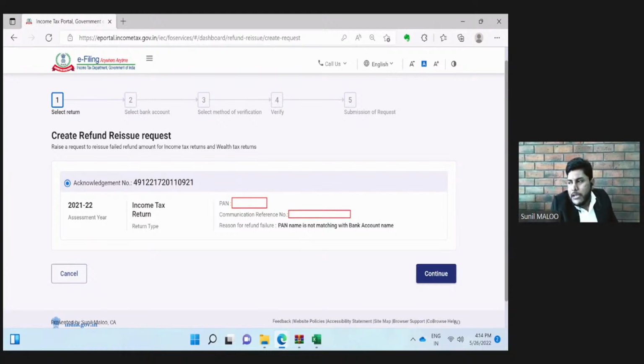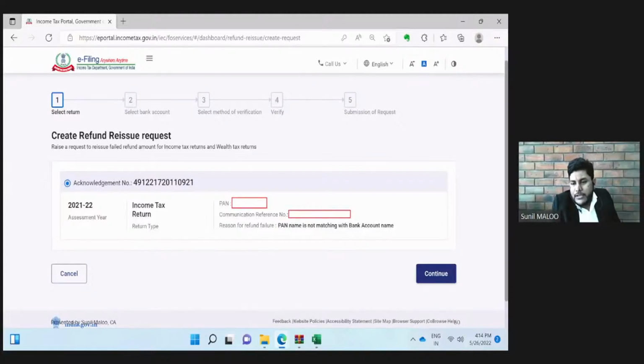Sometimes the name in the bank account is different. The name in the PAN card is different. So the department will prepare a check or ECS in the name which is appearing in the PAN. But when the details are sent to the bank for credit, the funds will not get credited because of the mismatch in the name. So here we get the reason.